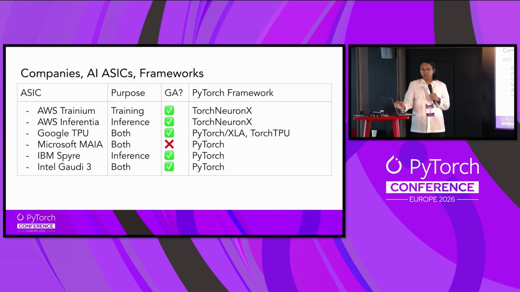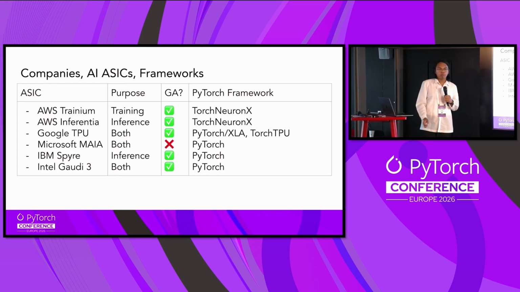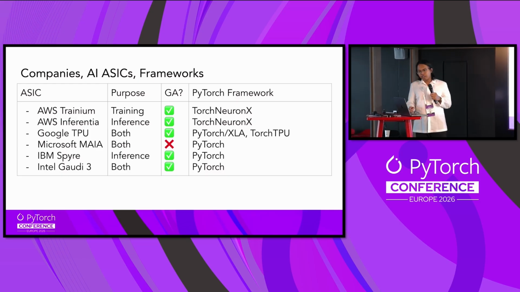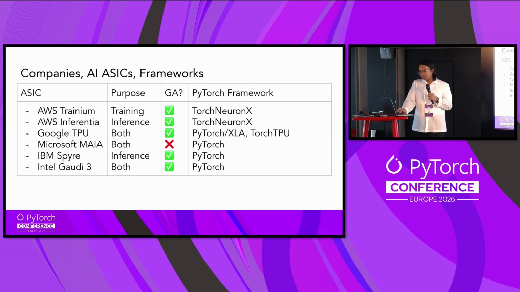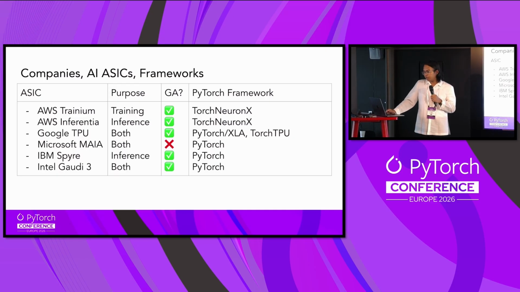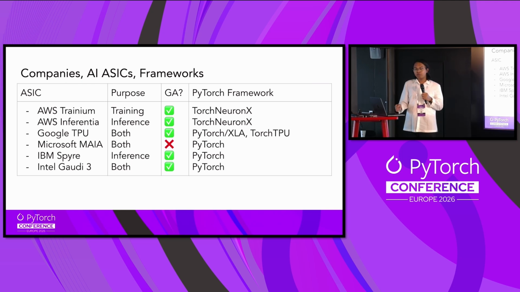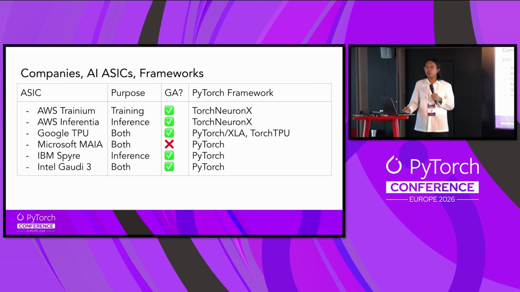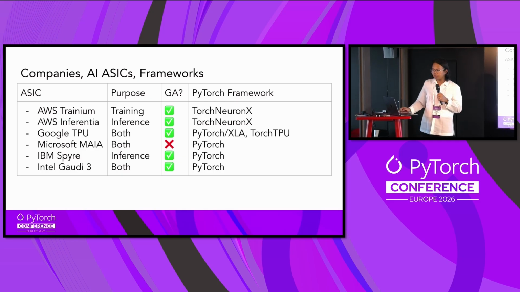So these are the companies, and these are the AI ASICs, and these are the frameworks. The main ones being AWS Trainium and Inferentia, purpose-built for training and inference. And there are Google TPUs with several generations from 1 to 7. There's the Maia from Microsoft, 100 and 200, that never saw the light of day, I believe, or will see the light of day soon. And there's IBM Spyre and Intel Gaudi. So in the GPU space, we have NVIDIA and AMD and Intel. For the ASIC space, we also have these companies and their specific chips.